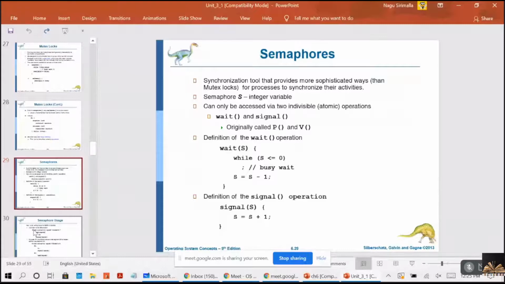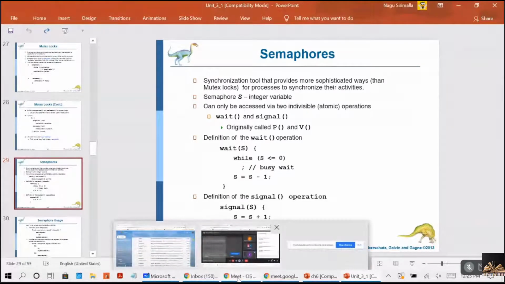But here we discuss a more robust tool, which behaves similarly to the mutex lock, but also provides a more sophisticated way for the processes to synchronize their activities. You are following me, guys?